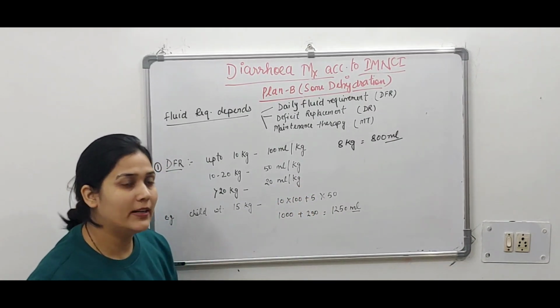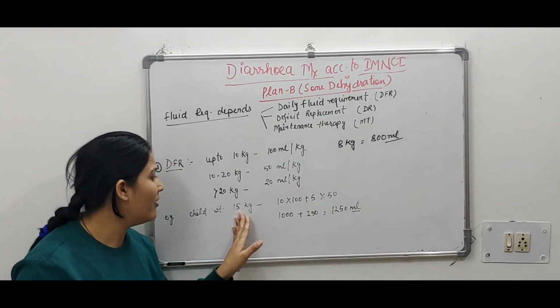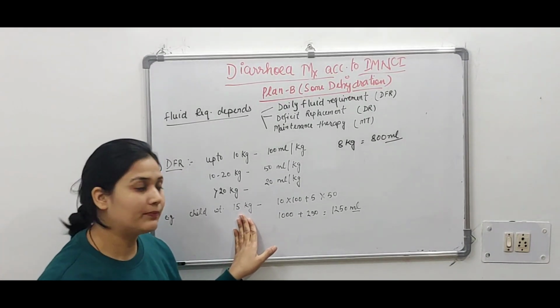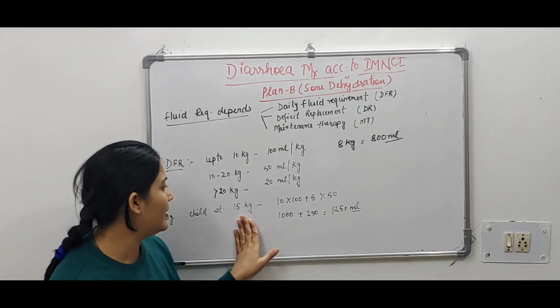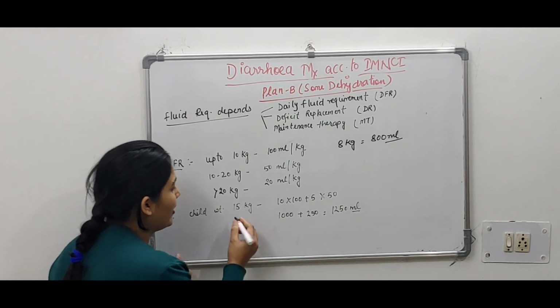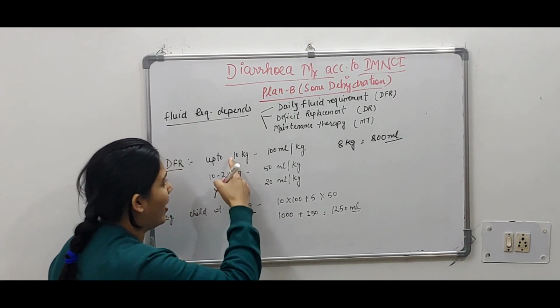Okay, now we will explain with an example. If the child's weight is 15 kg, how will we calculate it? For 15 kg, how will we divide it? Up to 10.